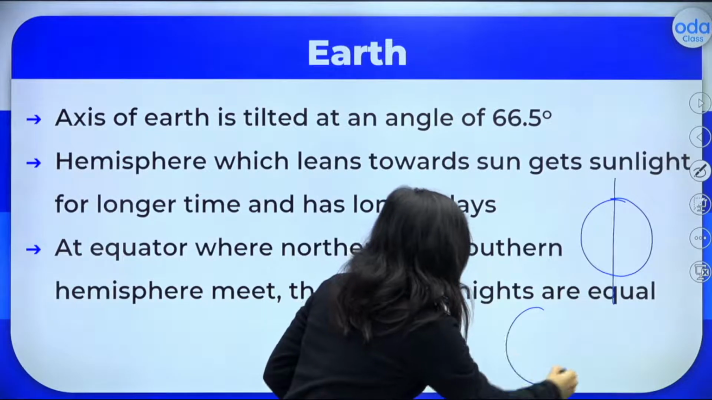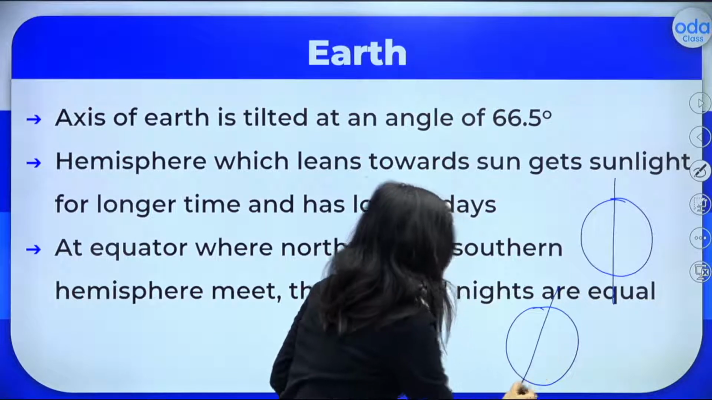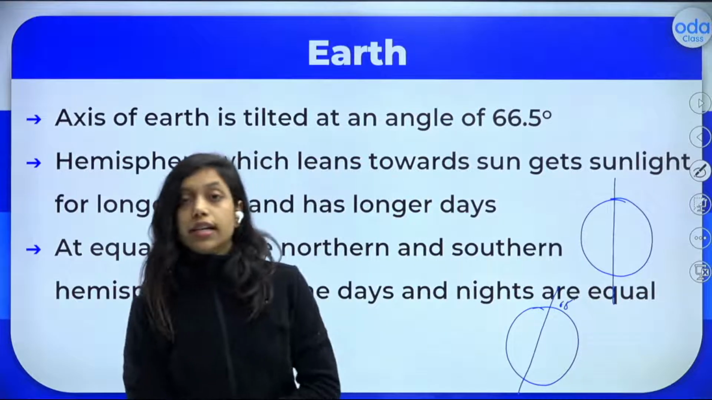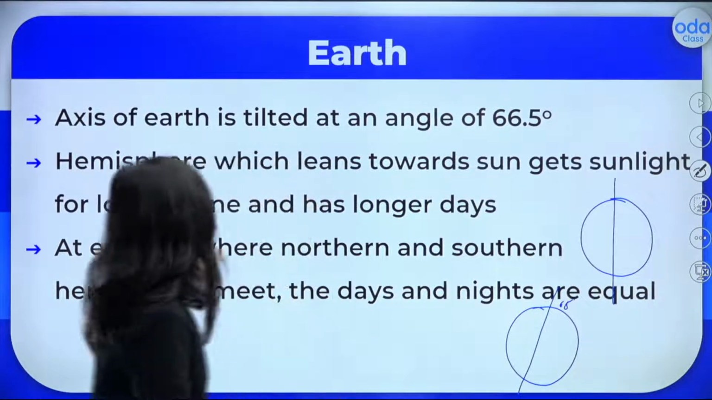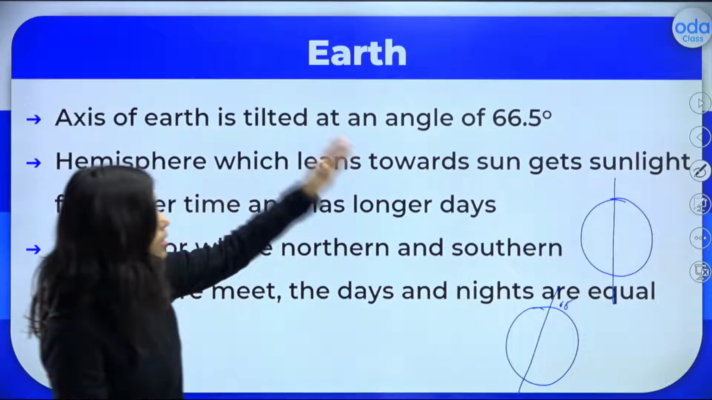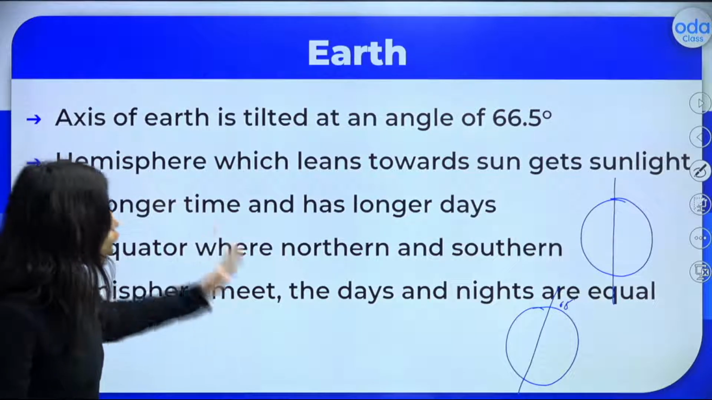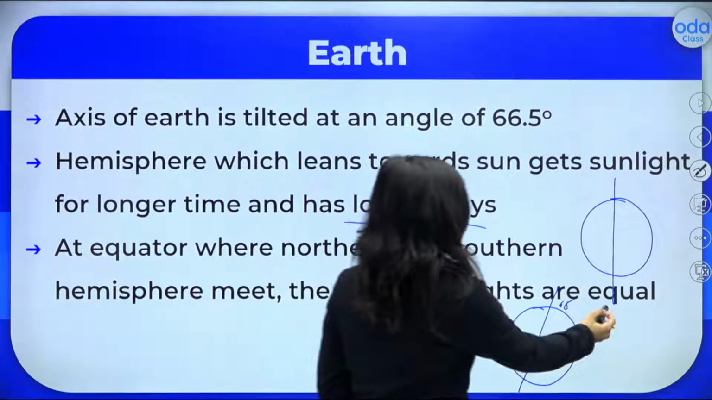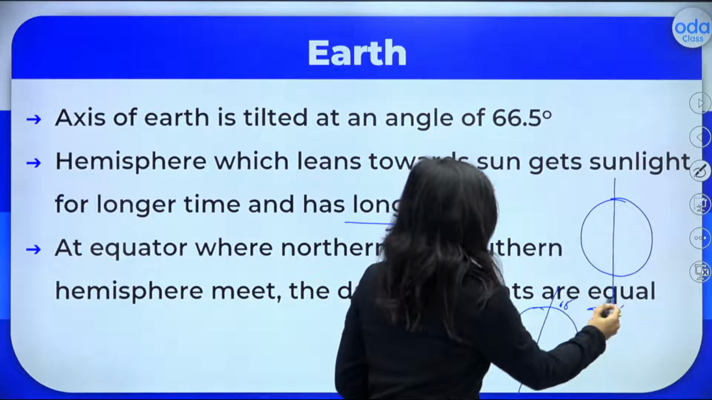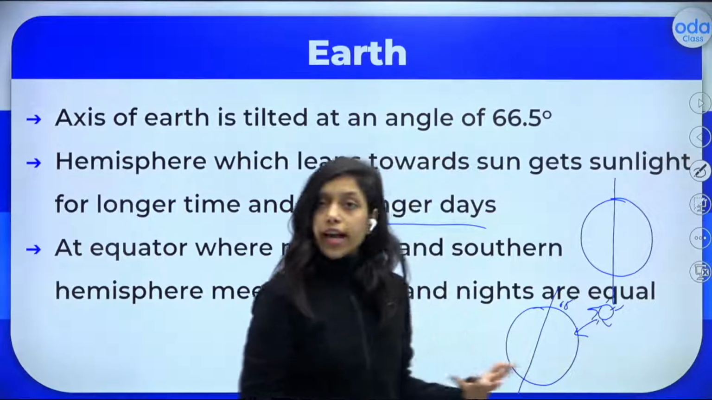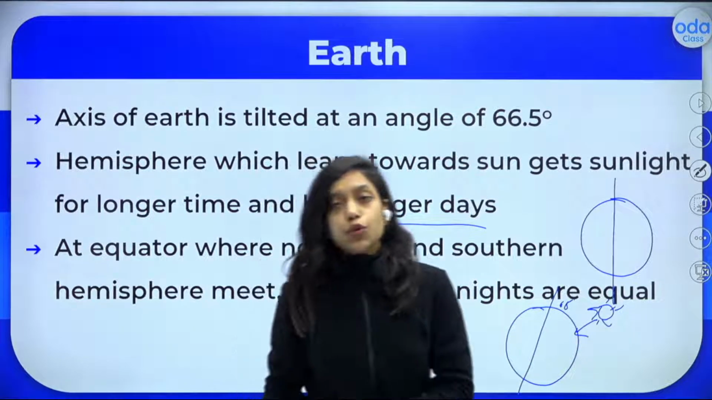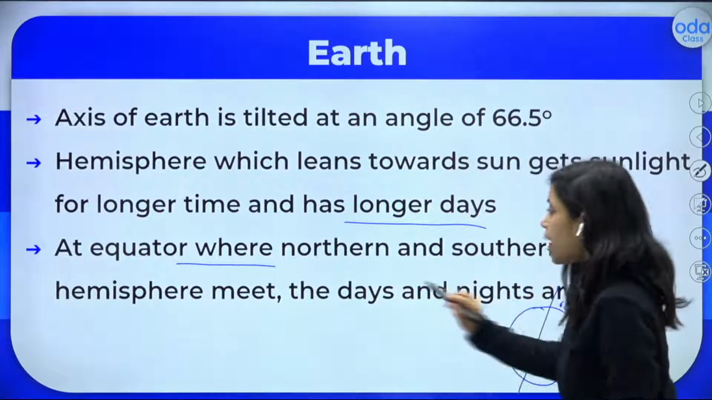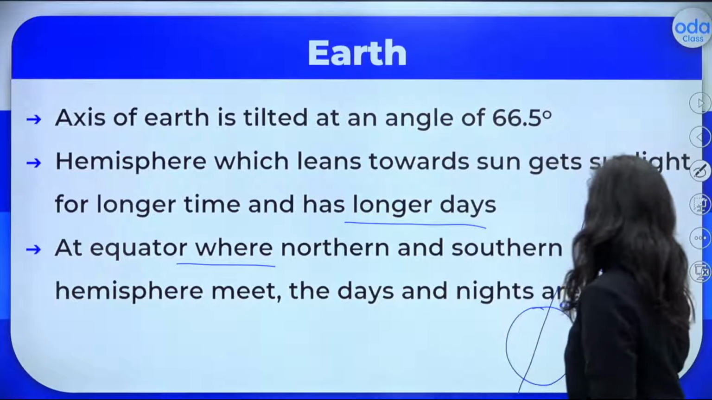The axis of the earth is tilted like this, 65 degree. Yes, the axis of the earth is tilted at 65 degrees. The hemisphere which leans towards the sun gets sunlight for a longer time and has longer days. If the sun is here, this hemisphere will get light for longer, and that is why they have longer days. And at the equator, where the northern and southern hemispheres meet, the days and nights are equal.